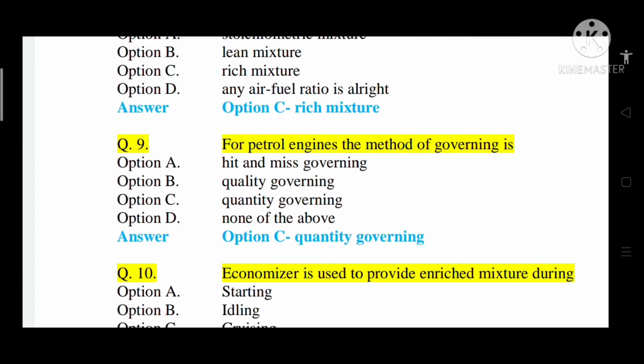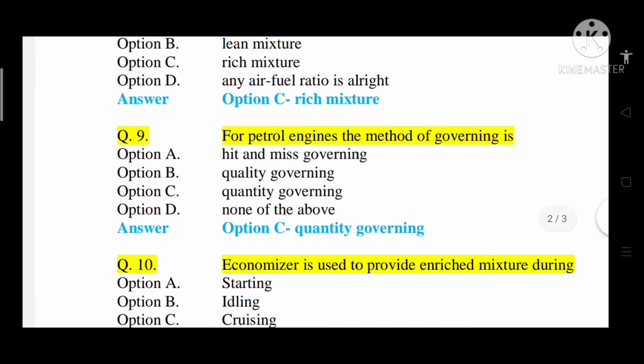In a petrol engine or SI engine, the quality of the air fuel mixture is not controlled, the quantity varies with respect to speed. That is why it is called quantity governing. Quality governing is for CI engine, where a governor is used to control.